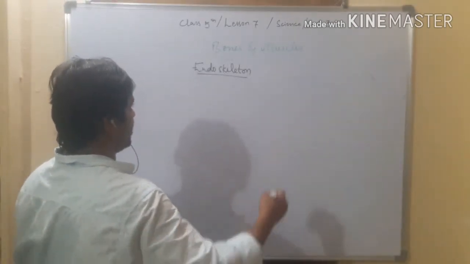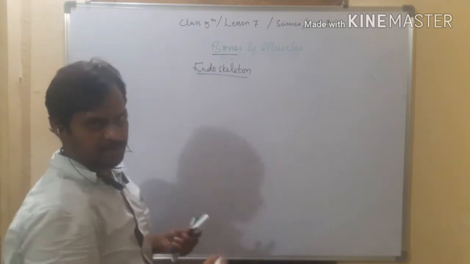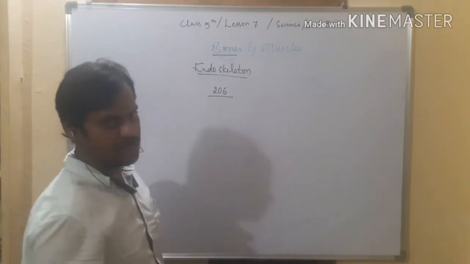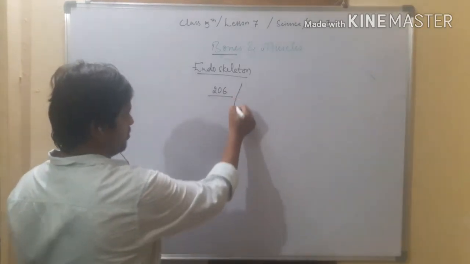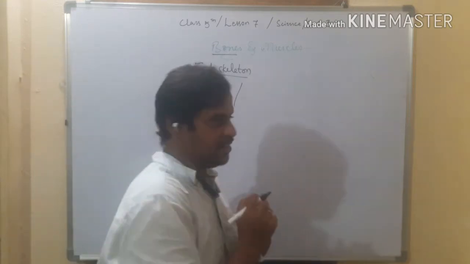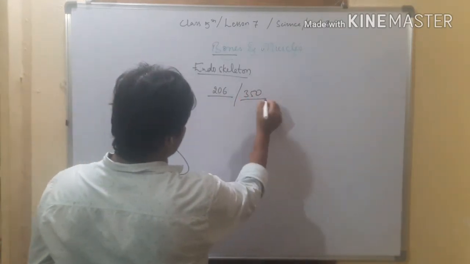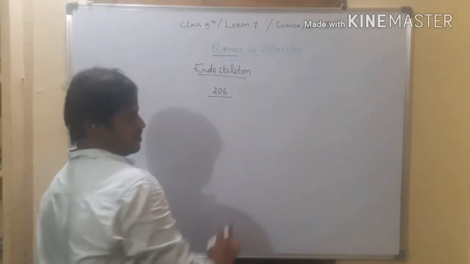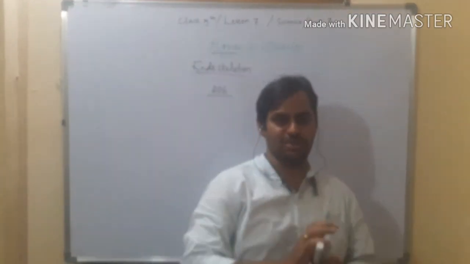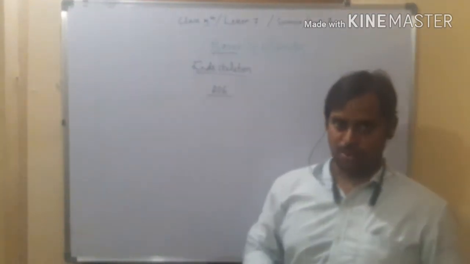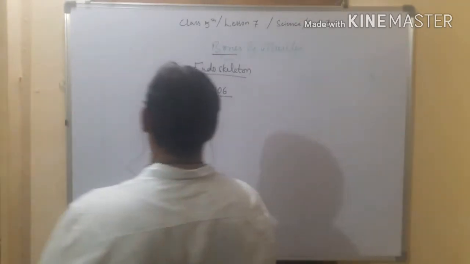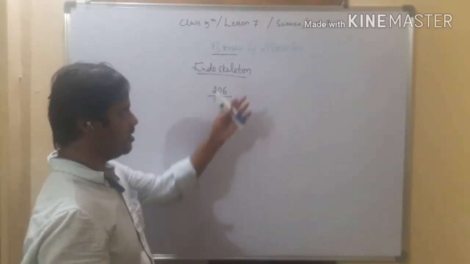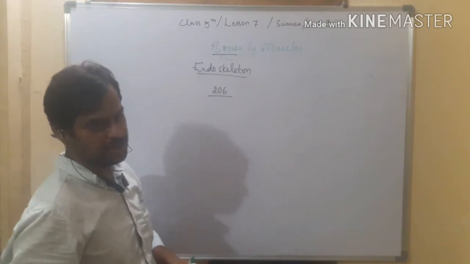In our body, bones are the hardest part, and they are 206 in number. When we are in the mother's womb, जब आप माँ के पेट में रहते हैं, there are about 350 bones, and 350 reduces to 206 after birth. Why? Because some bones get joined together and the number decreases to 206. These 206 bones are arranged in our body, make the body framework, and are involved in movement.